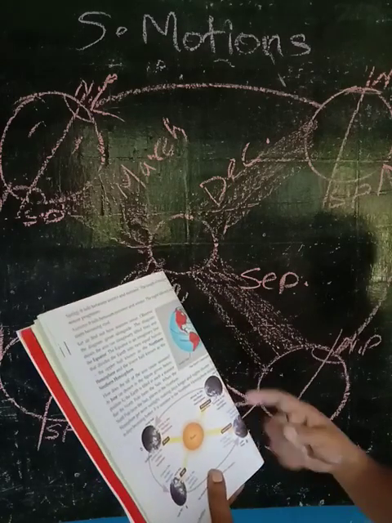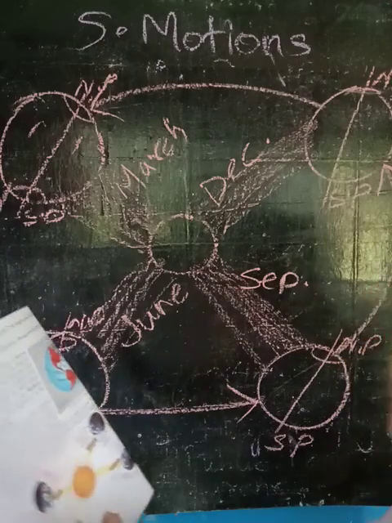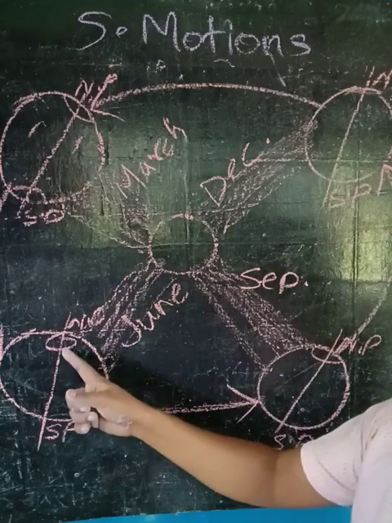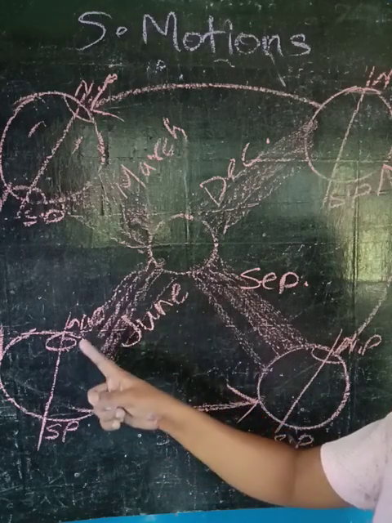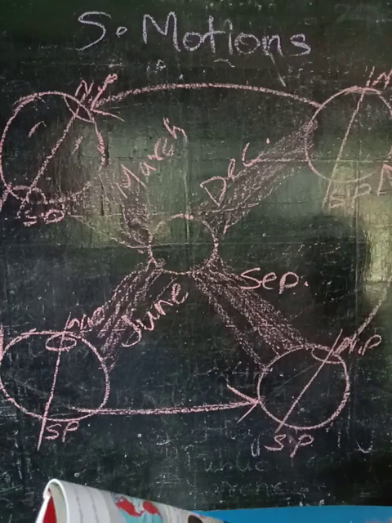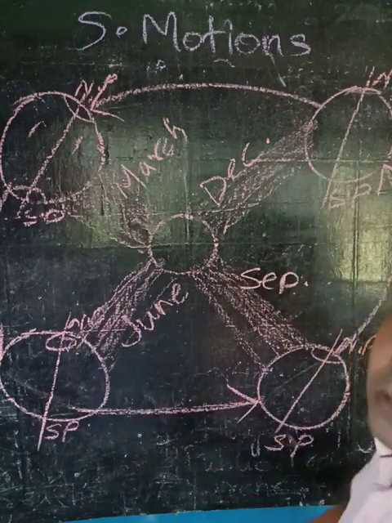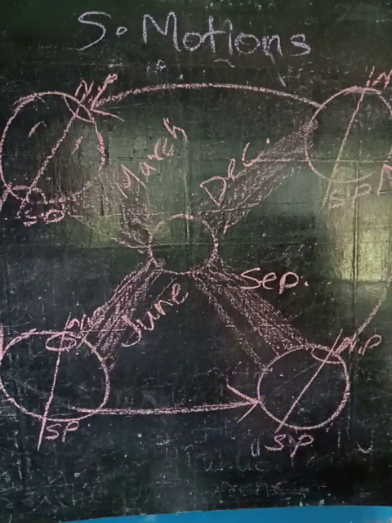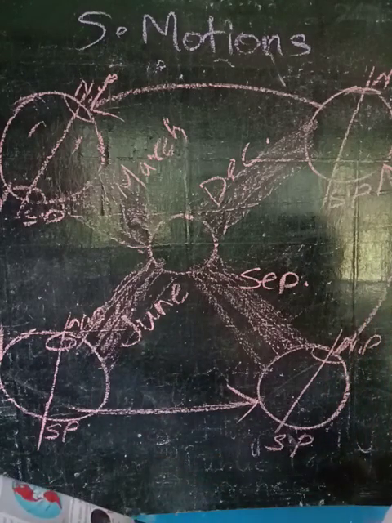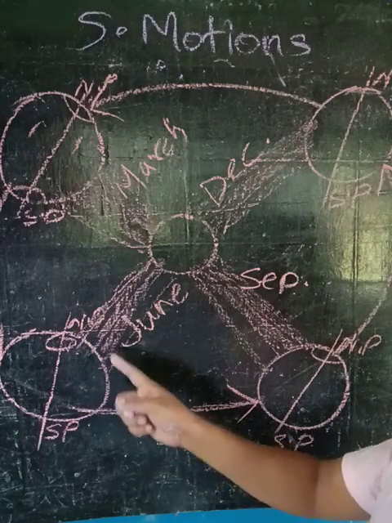So see here, in June the Earth is tilted in such a manner that the North Pole faces the sun. North Pole is facing the sun. When the North Pole faces the sun, places in the northern hemisphere get more sunlight. The places near the North Pole get the maximum sunlight. Here the days become very long and the nights become very, very short.